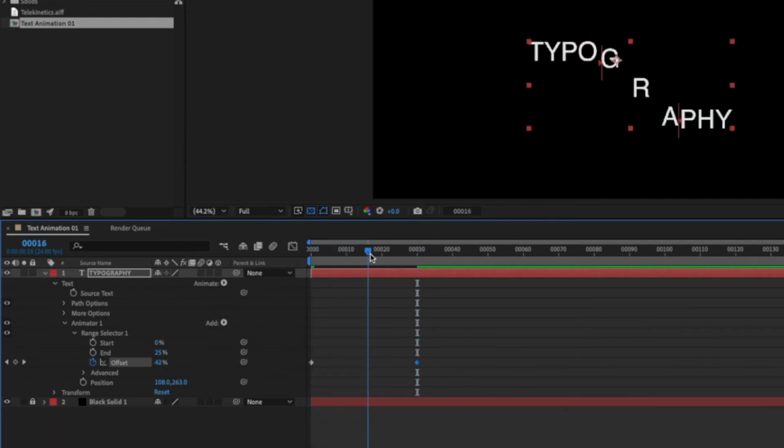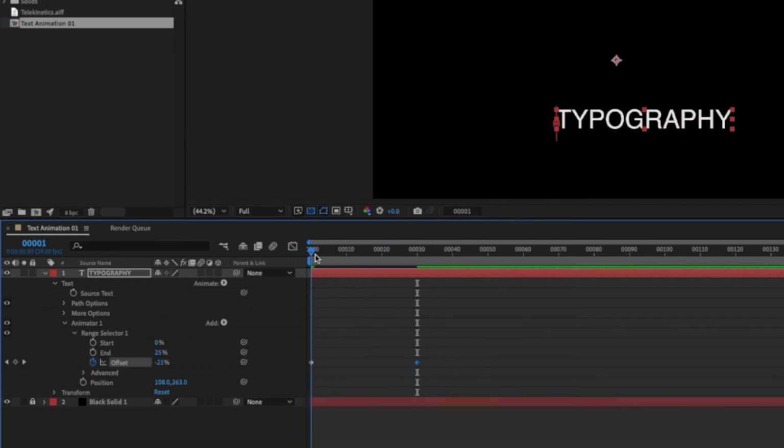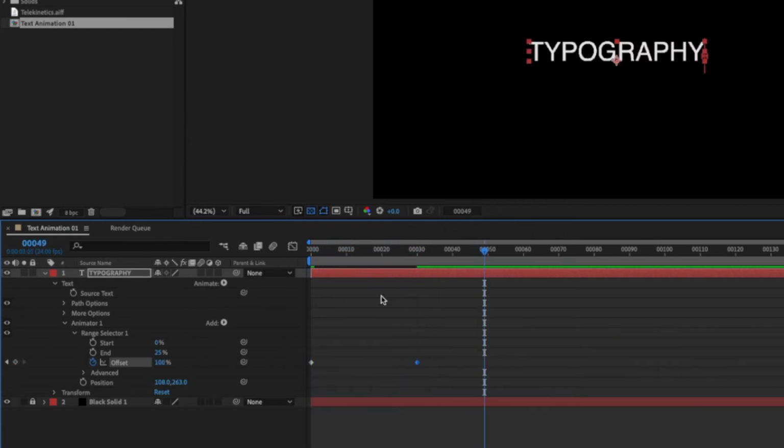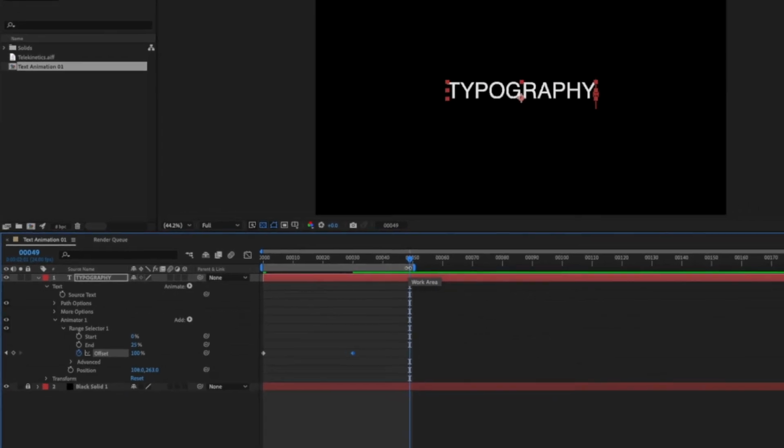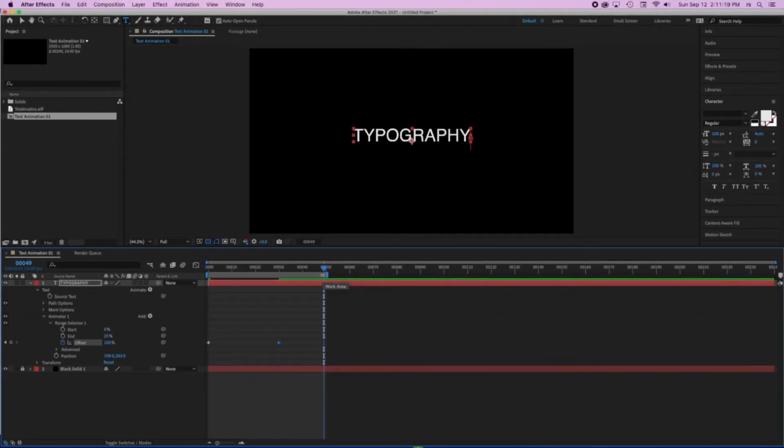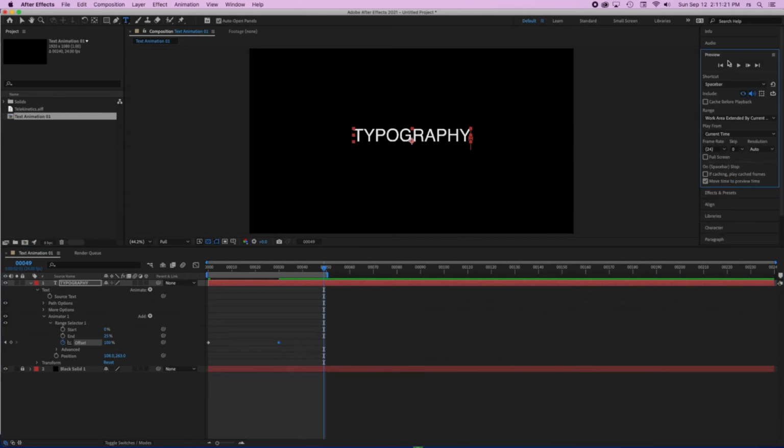So this is how I am animating this element. If I put my preview range down here, pressing the N key on my keyboard, and I'm going to do a preview by going to my preview menu here and clicking play/stop, making sure that I have the loop in there, I can see that my typography text is moving from the bottom, the position that I selected here, to the top, just by keyframing only the offset.